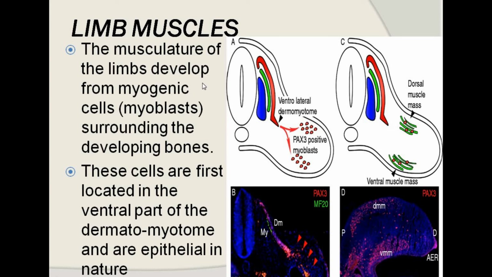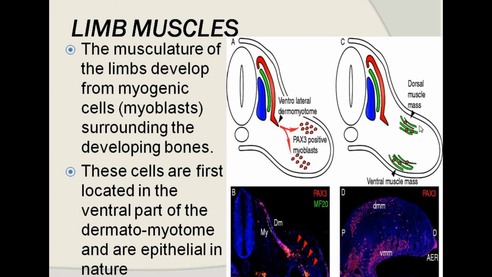At these two sites the limb buds appear, and with the appearance of the limb buds, cells migrate and differentiate into the limb muscles. They arrange themselves around the developing bone into the extensor compartment and the flexor compartment of the muscles. So basically they are derived from the hypaxial group of muscle, and they differentiate into extensor and flexor compartments.